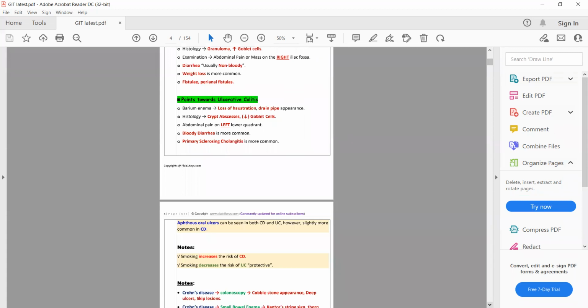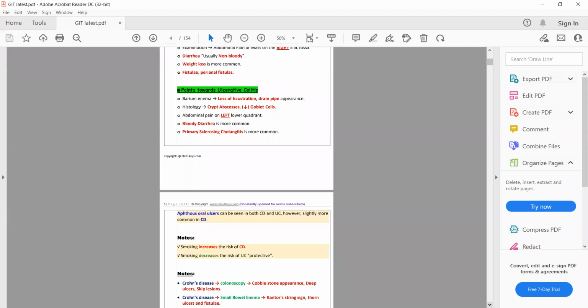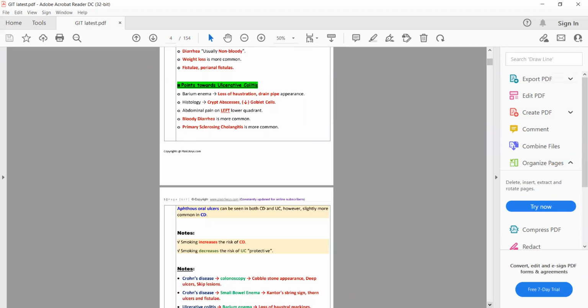So the other difference is, remember that smoking increases the risk of Crohn disease while smoking decreases the risk of ulcerative colitis. So for ulcerative colitis, smoking is protective, while for Crohn disease, smoking increases the risk.